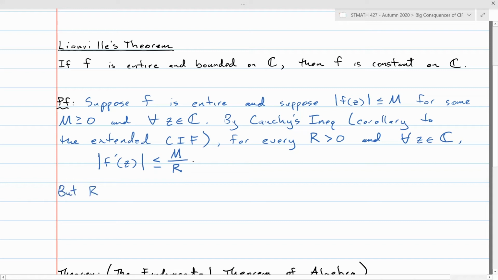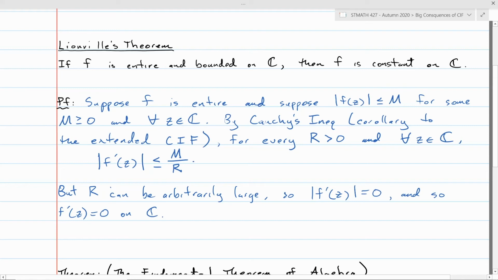But r can be arbitrarily large, so that means that the modulus of f prime of z must be equal to 0. Because if the modulus of f prime of z is less than any positive number, which it would be if r can go to infinity in that fraction, then this derivative must be 0 in modulus, and so that means that the derivative itself is equal to 0 without the modulus.